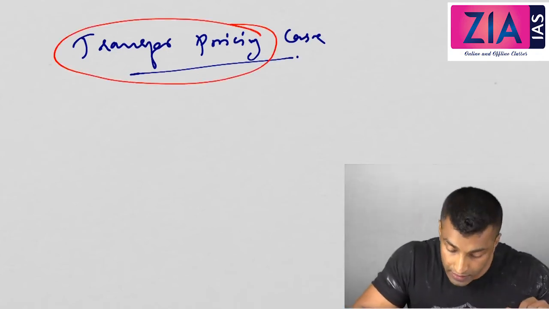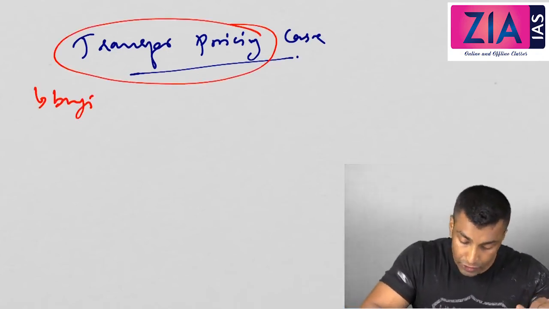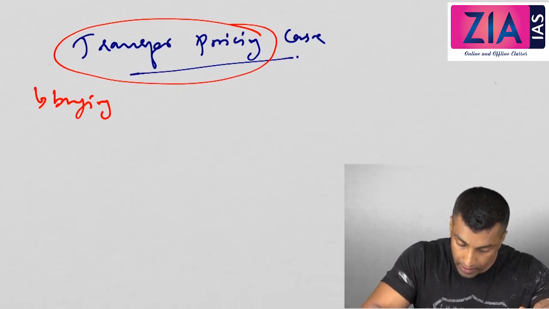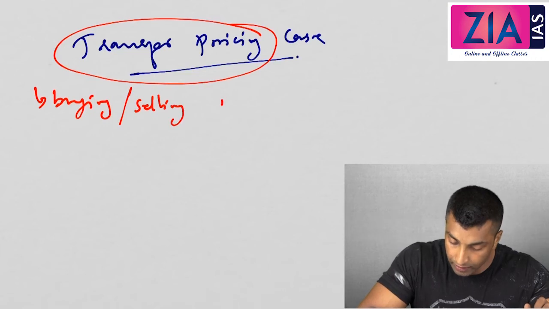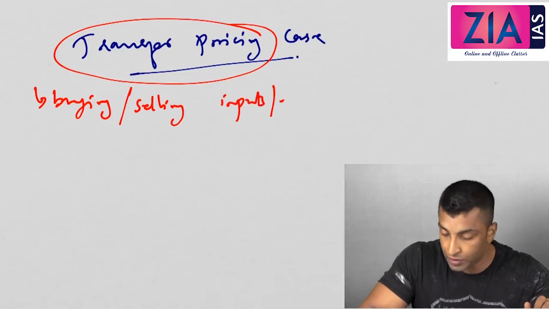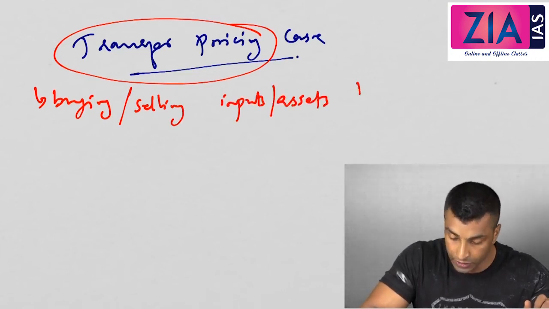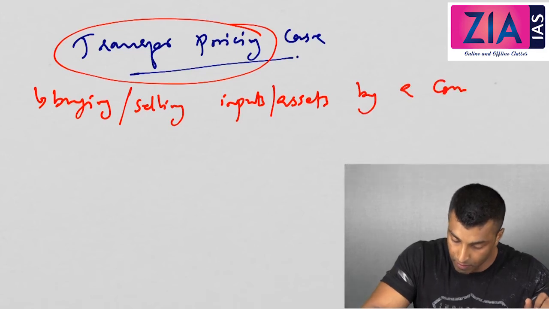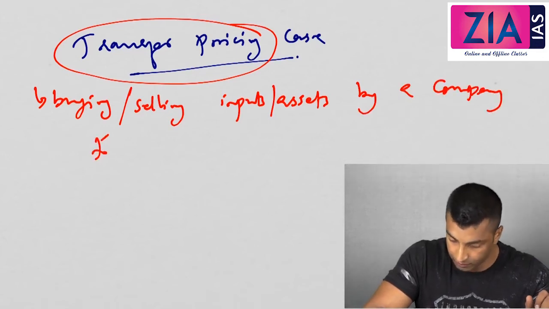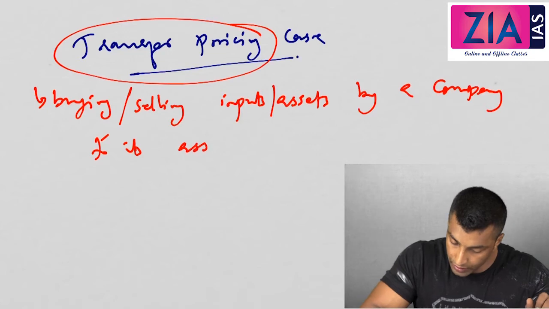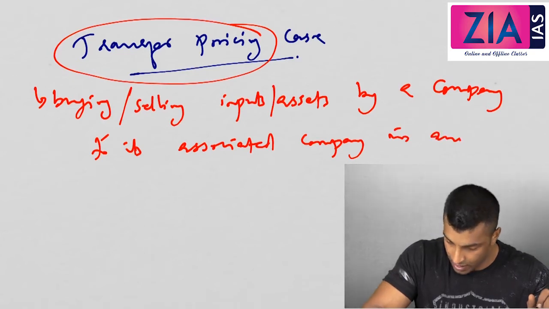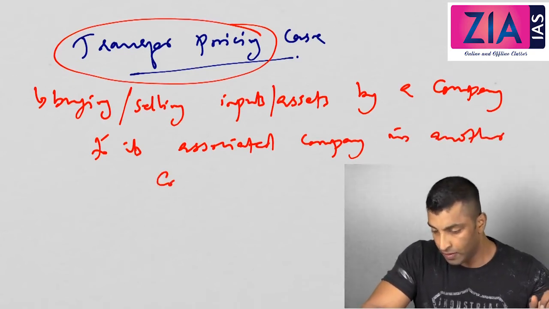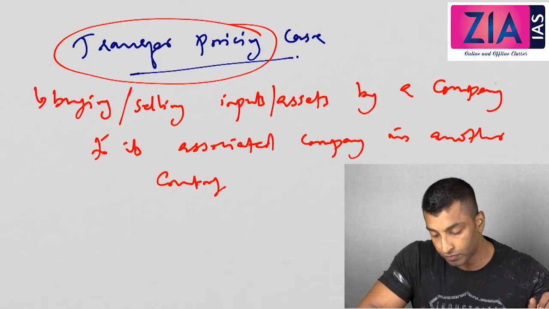See, first we'll see what transfer pricing is. Transfer pricing is buying or selling inputs or assets by a company to its associated company in another country.